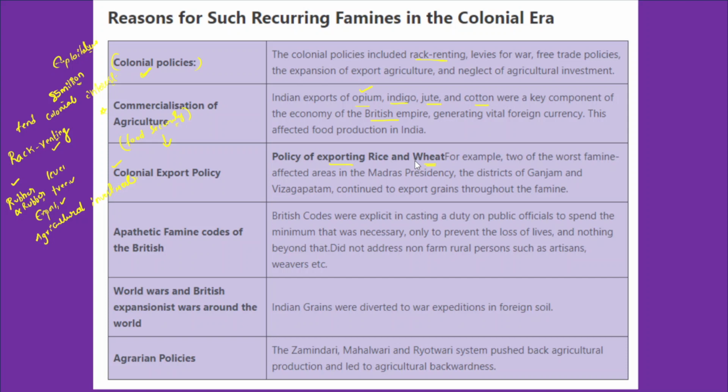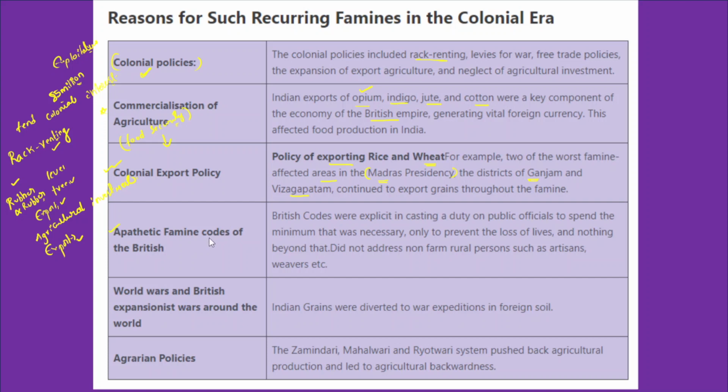One example is two of the worst famine affected areas. In the Madras Presidency, two of the most famine affected areas are Visakhapatnam and the Ganjam district. Despite facing the worst famine of their times, the British continued to export food grains from India to other countries. After that, the apathetic British response to the famines is also another major reason for the famines.